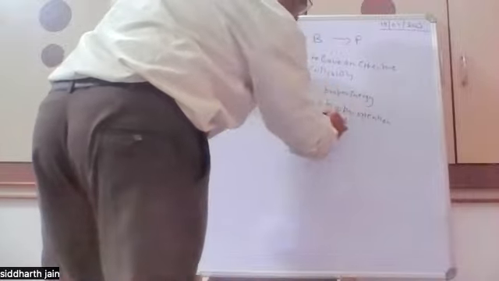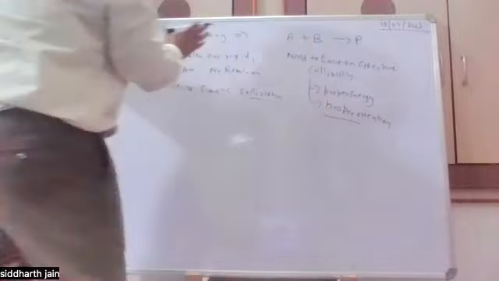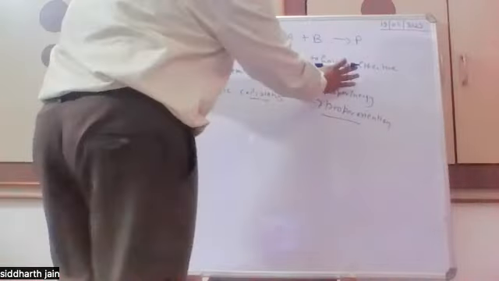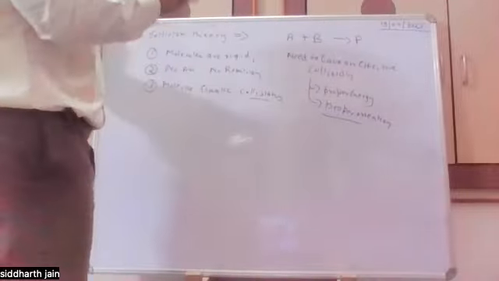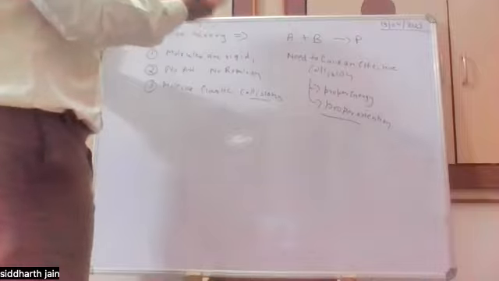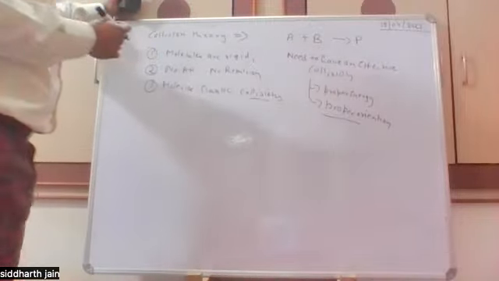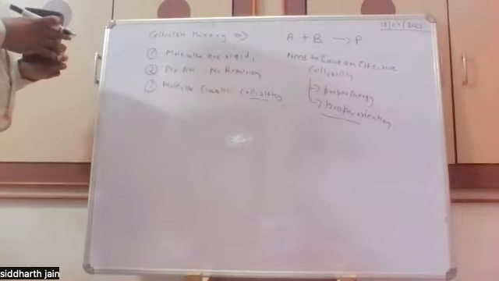Based on effective collisions only, the rate of a reaction is determined, because whatever collision is effective will lead to the product, and any collision which is not effective will never go to the product and will again get converted into the reactants. So like this, it defines the rate of reaction.